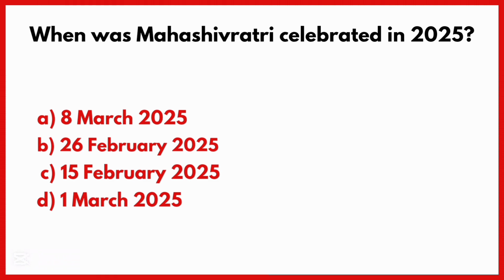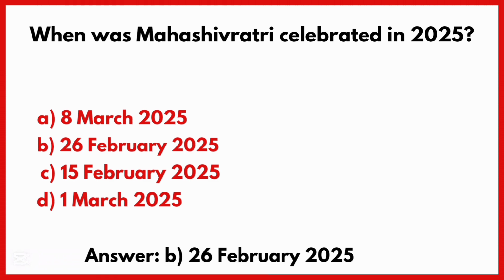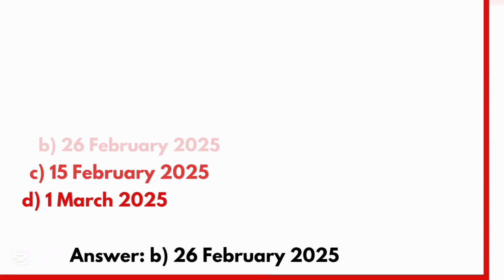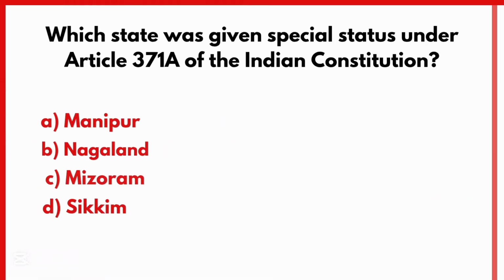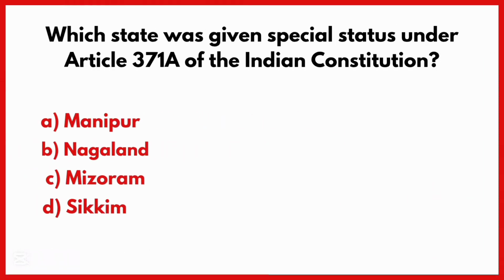When was Mahashivratri celebrated in 2025? Correct answer is option B. 26 February 2025. What was India's rank in the Human Development Index in 2023? Correct answer is option B. 130.